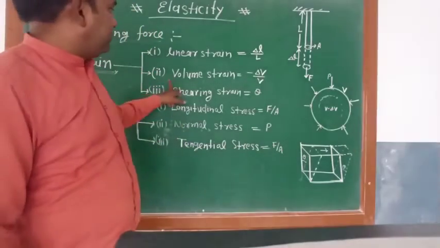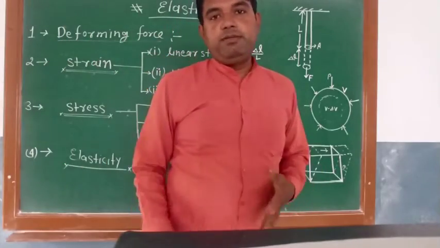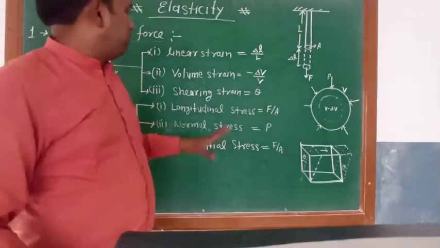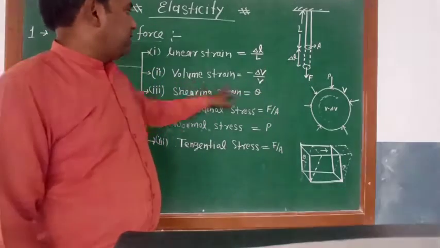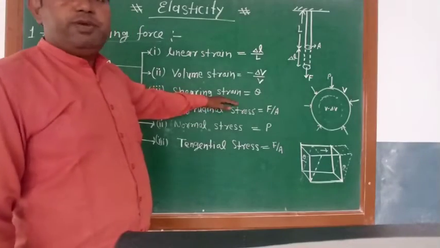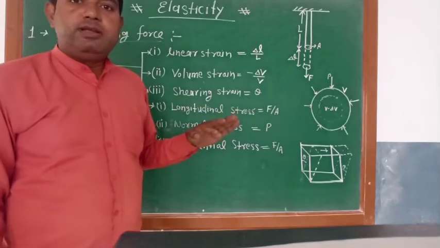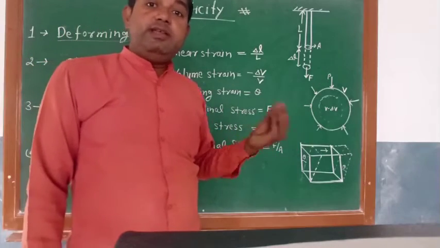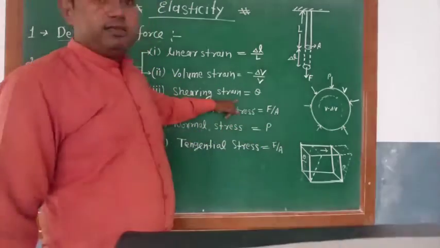Next topic is volume strain. When we apply a deforming force on the body, the relative change in the volume of the body is known as volume strain. Last one, shearing strain. When we apply a deforming force on the body, the angular change in the initial position of the body is known as shearing strain.